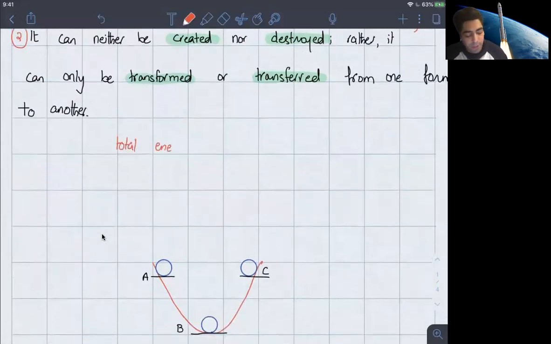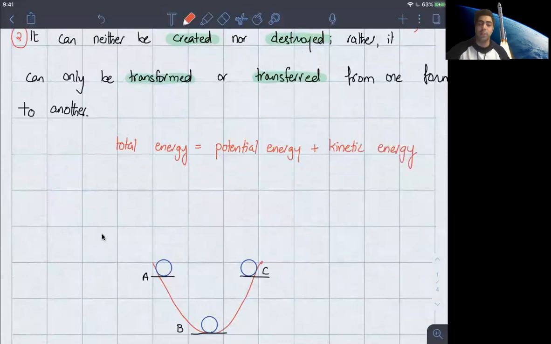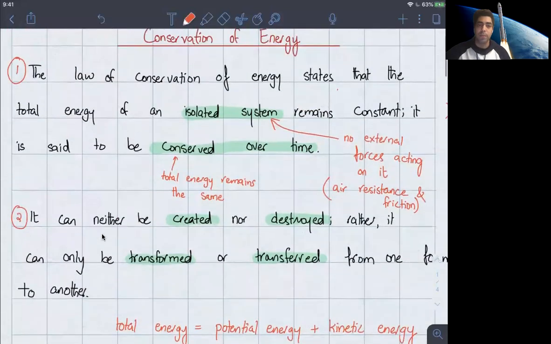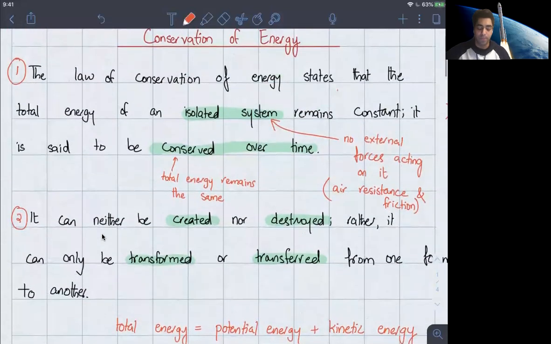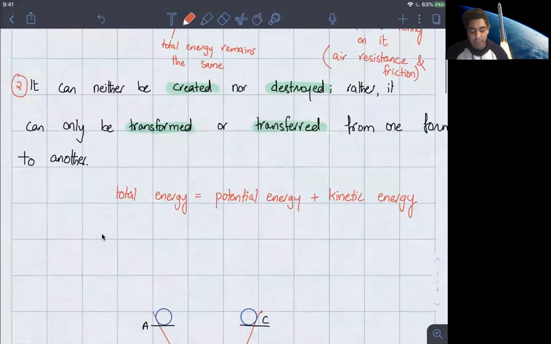By the total energy, we mean to say it is a sum of the gravitational potential energy and the kinetic energy. So again, if you want to scroll back up and see what that means, I can just show it to you. What we're basically saying is that the sum of these two is going to remain the same, regardless of what is happening. And when is it going to remain the same? It's going to remain the same when there's no loss of energy.